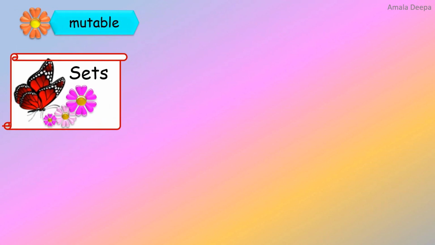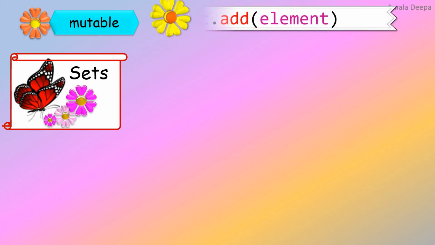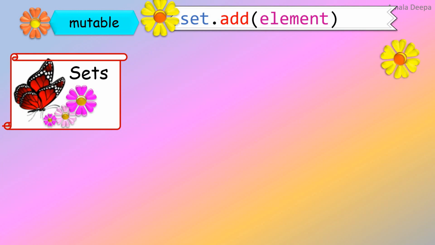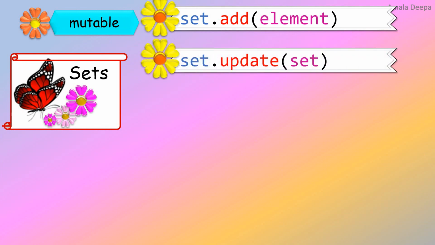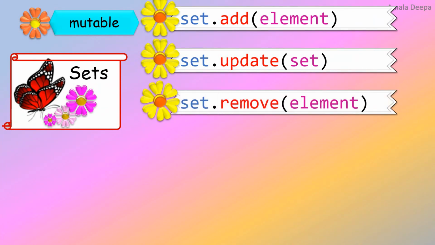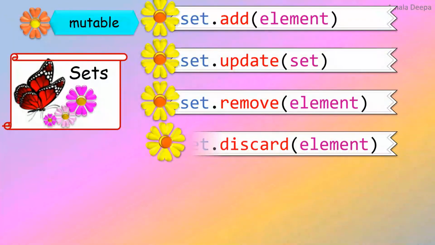Recall all the methods by which you can show that a set is mutable. By using the add function to add an element to the set. Update function to add a group of elements to the set. Remove function to remove one element from the set. The same can be achieved by using the discard function.